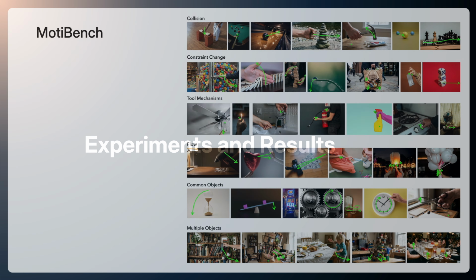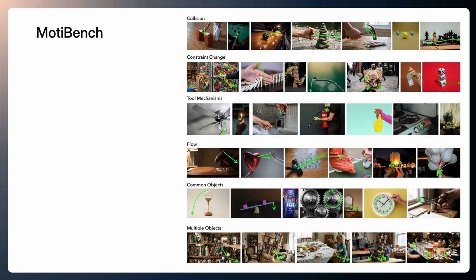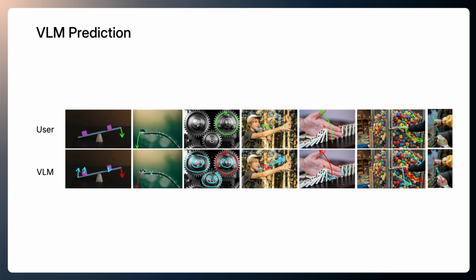Next, we show the experiments and results. We first construct a benchmark of pre-event scenes. Each sample contains an image, trajectories, and a prompt. The benchmark covers diverse scenarios, including collisions, constraint changes, tool mechanisms, airflow, and common objects. Here are some examples of trajectories predicted by the VLM.